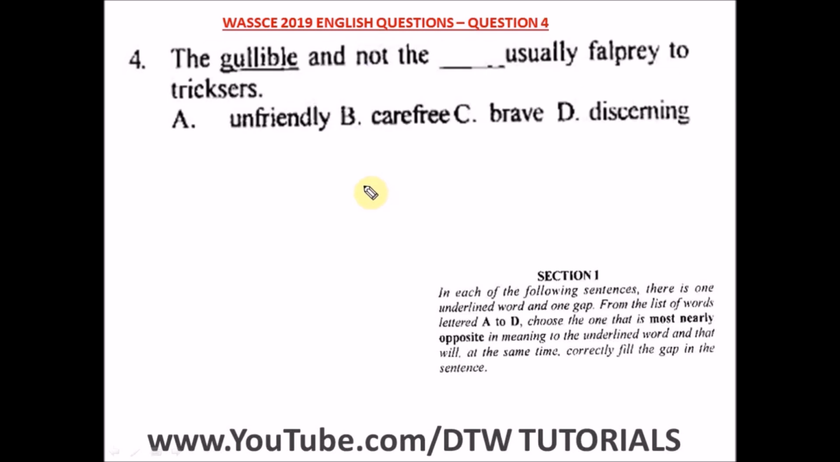Question 4 of the WASSCE 2019 English past question. That's your WAEC English exam. We're still on antonyms here, that's most nearly opposite in meaning. It says the gullible and not the dash usually fall prey to tricksters. So what's the opposite of gullible? Gullible is someone who,